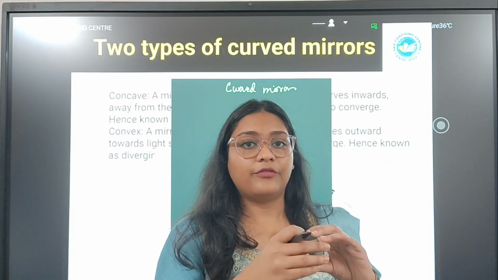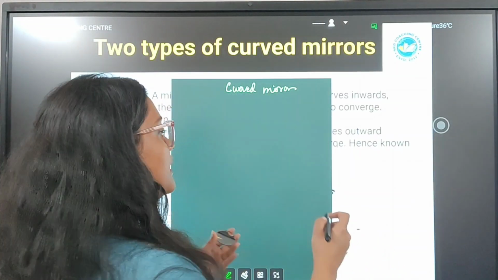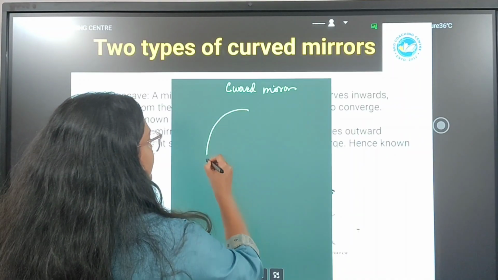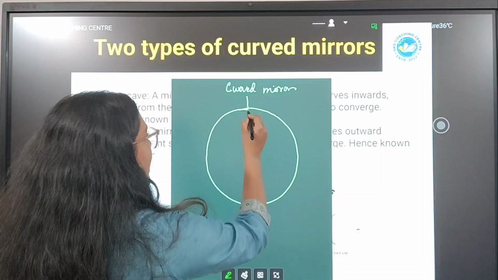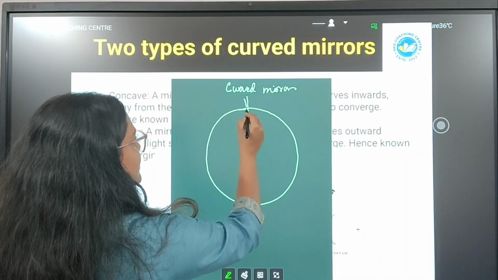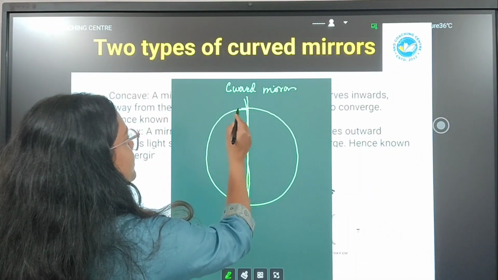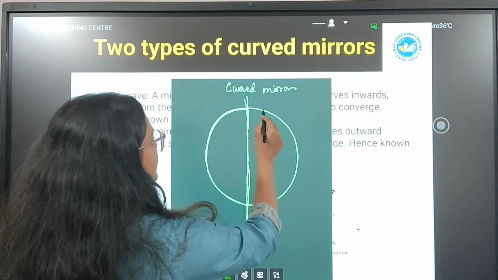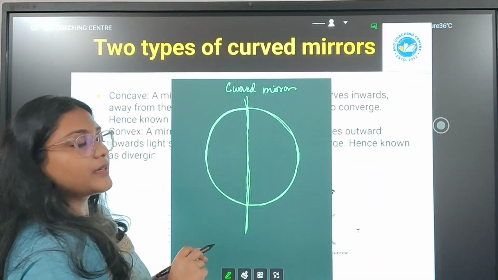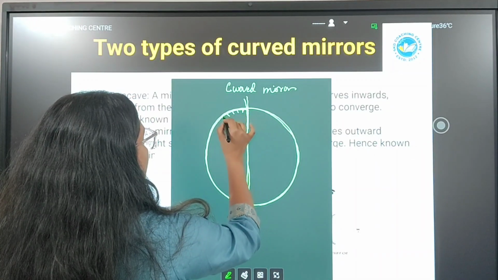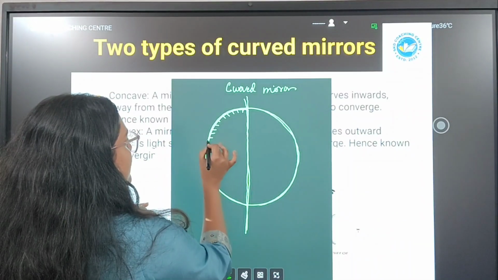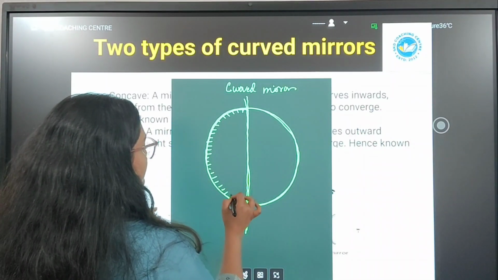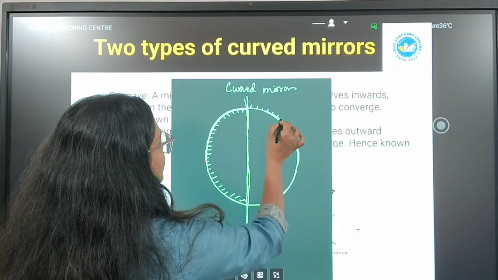Curved mirrors are formed from a spherical surface. For example, you have a sphere. If you cut half of the sphere exactly at the center of the sphere, you are getting two parts. One is this and the other part is this. Okay, if I paint this side, after you cut, you will get two separate half spheres. If I paint this part, and on the other side, if I paint this part,